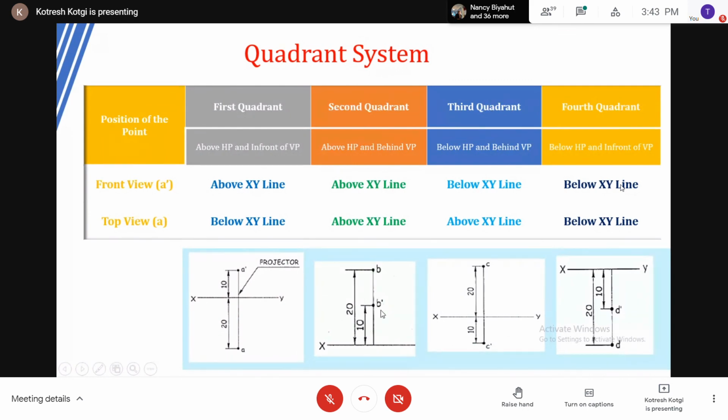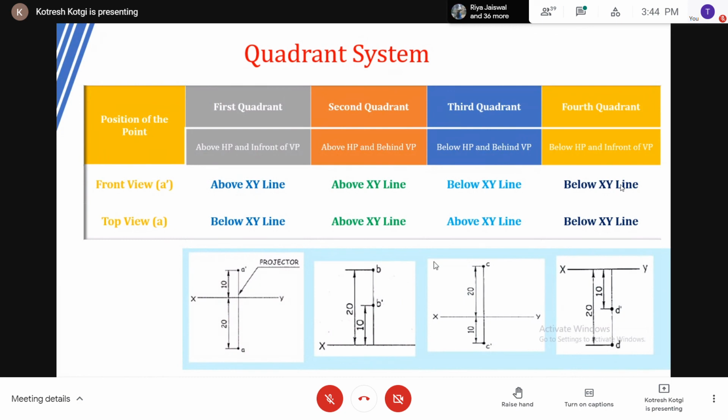B dash is the front view, its distance from HP is 10. B is the top view, its distance from VP is 20. If both are the same, B and B dash will overlap. In that case, which will come in bracket? B, because HP is in bracket. Am I clear?